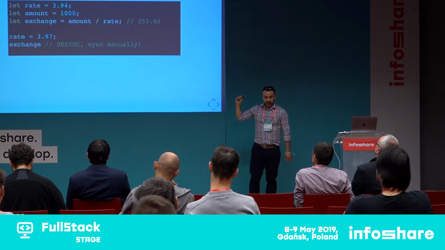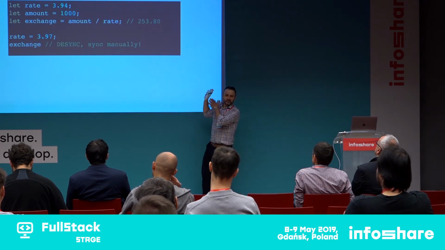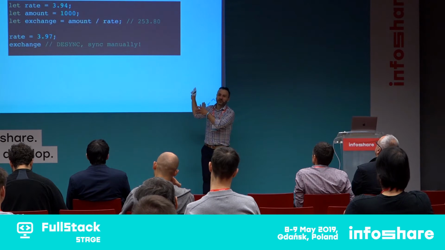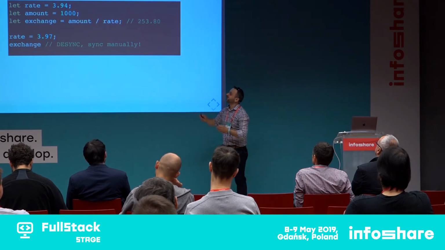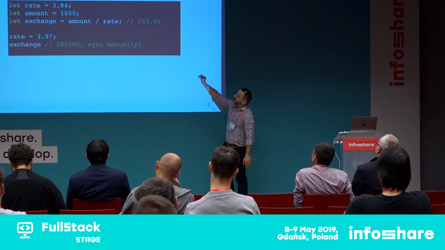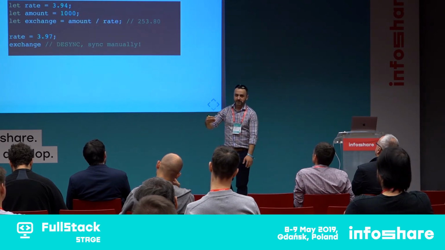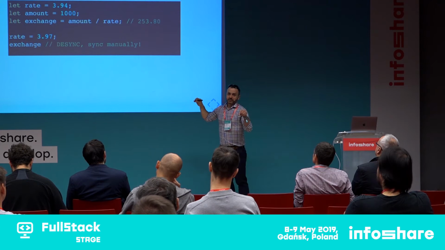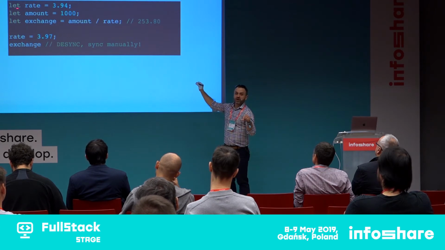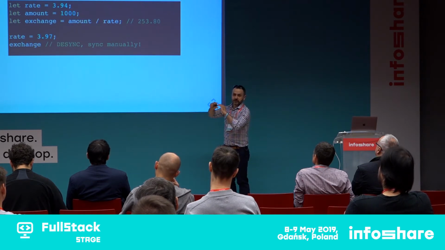The super important thing is, it's pretty fundamental code, but I believe this is really important. Here in line number 3, we have defined an invariant. Invariant meaning, at each point in time, the value of exchange has to reflect the value of amount divided by the value of rate. This invariant has to be held.